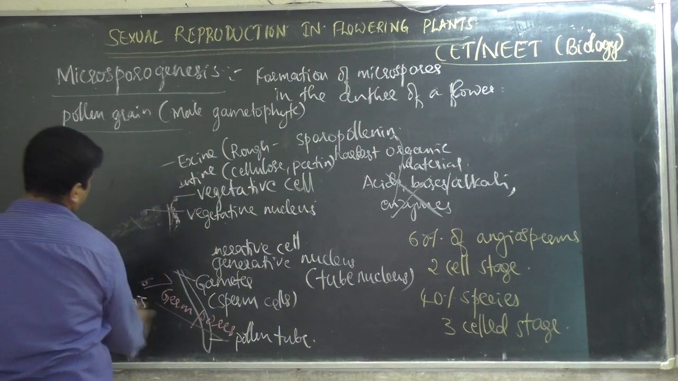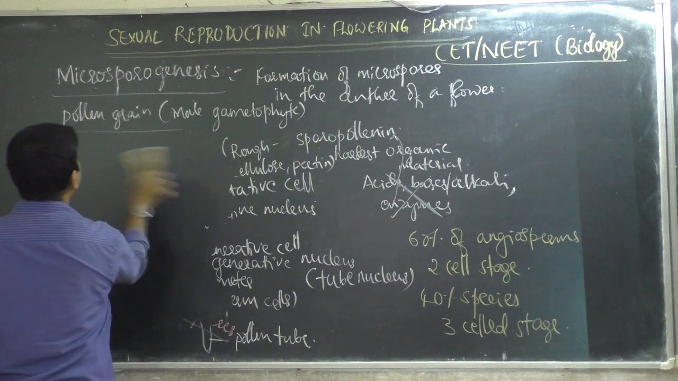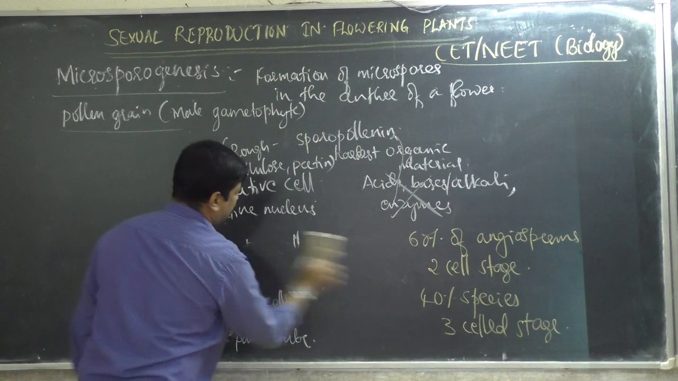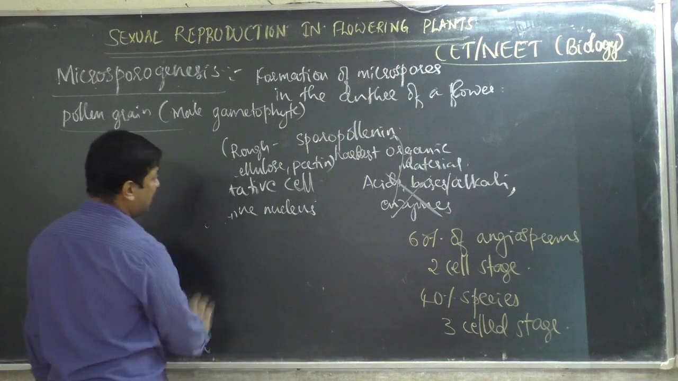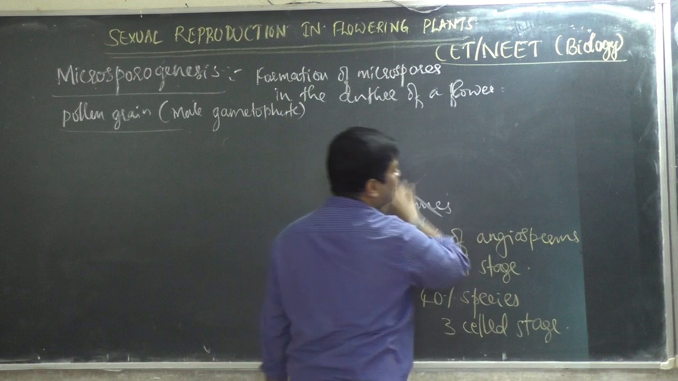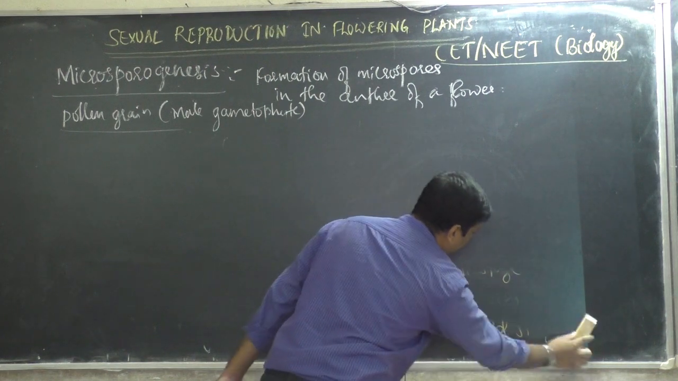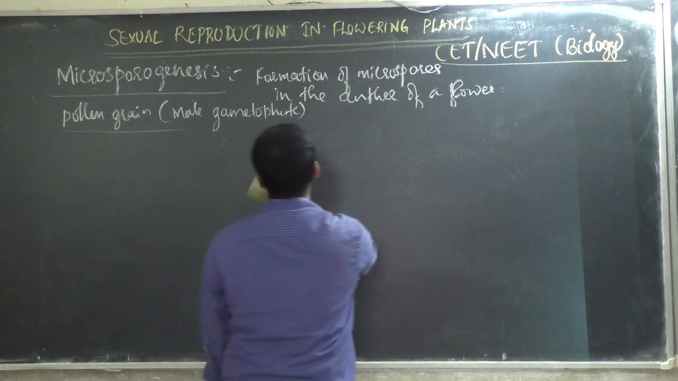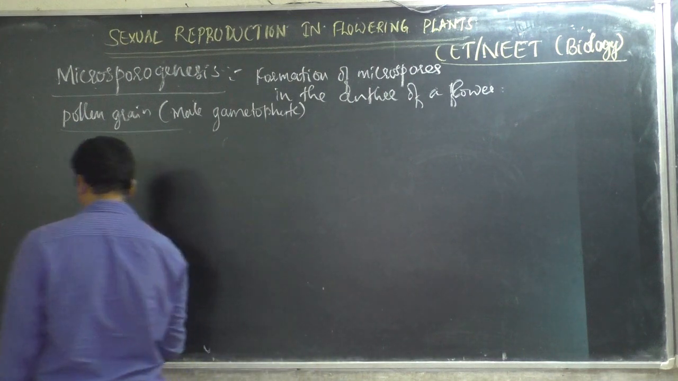Then what are the uses of pollen grains, where are they used other than pollination? Is it useful to human beings in any way? That also we have learned. And some problems also it causes. Let us see what are the problems faced by human beings because of pollen grains.